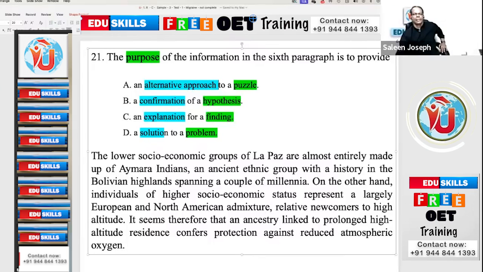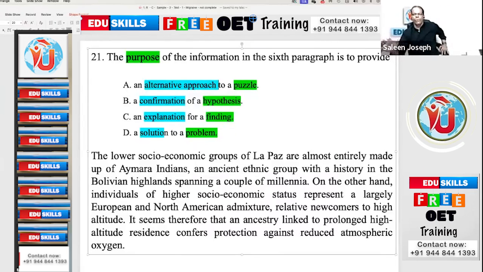Now let's read. The lower socioeconomic groups of La Paz are almost entirely made up of Aymara Indians, an ancient ethnic group with a history in the Bolivian highlands spanning a couple of millennia. On the other hand, individuals of higher socioeconomic status represent largely European and North American admixture, relative newcomers to high altitude.